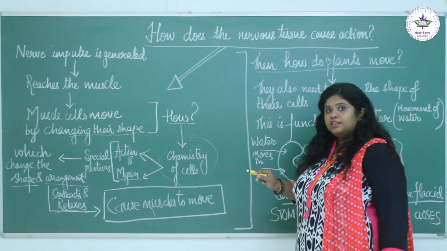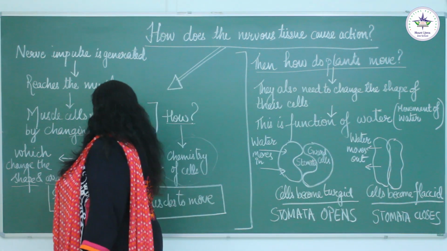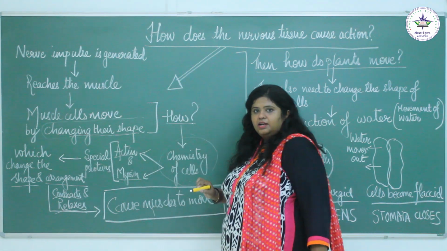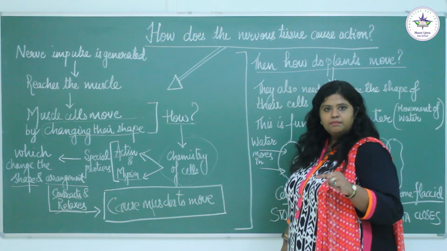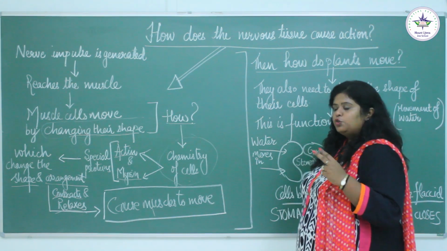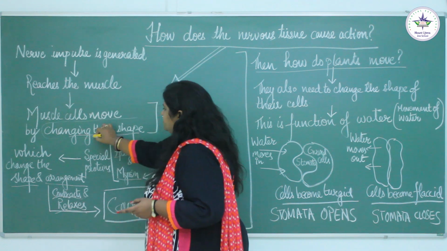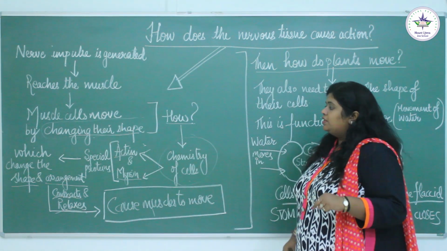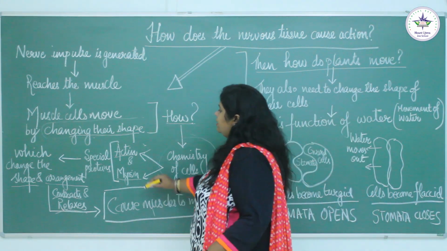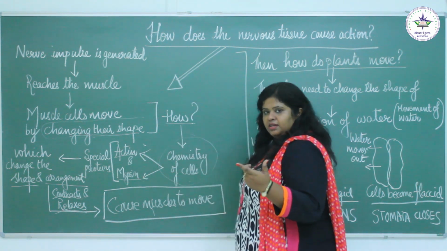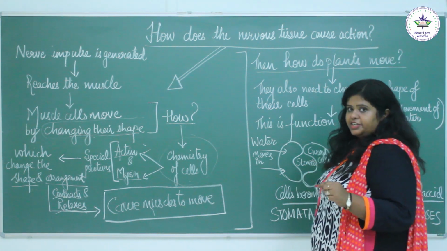Okay? So how did the muscle move? The muscle moved because there was a change in the shape. If the same question comes in your 1 mark question, how does a muscle move, you will say because of the change in the shape of the muscle cells. But when the same question is asked in the 2 mark section, you will have to explain the process: there is a change in the shape of the muscle cells because of the rearrangement, and this is because of the proteins actin and myosin. So the same question will need an explanation if it is asked in the larger section.